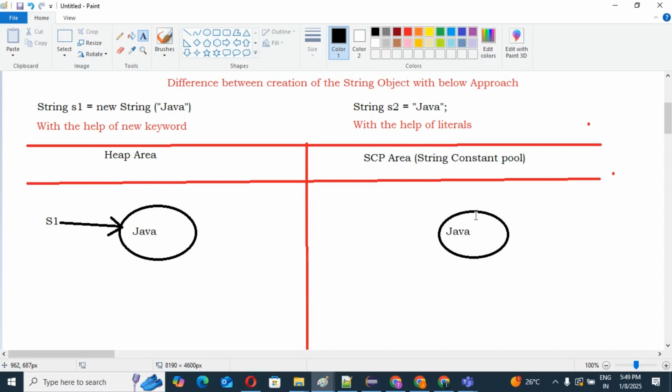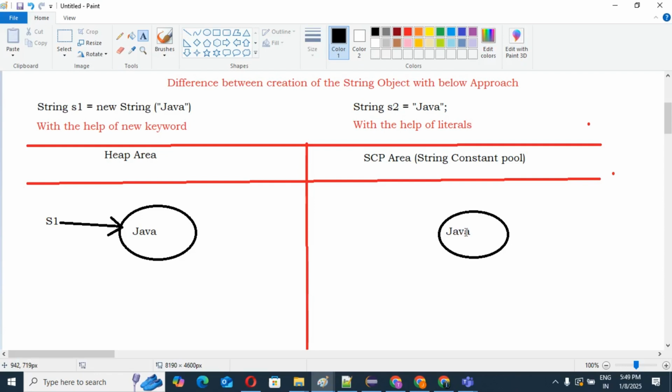Where is the reference of this object? Because S1 refers to the object in the heap area, since Java is referenced by S1. But you can see here, what is the reference for this Java object in SCP? You may have this question, correct? Where is the reference variable for this SCP object?